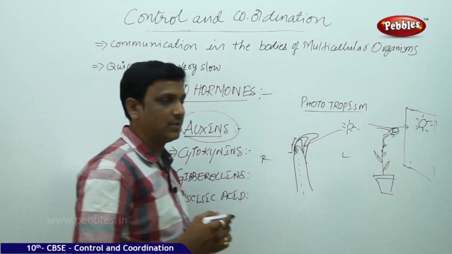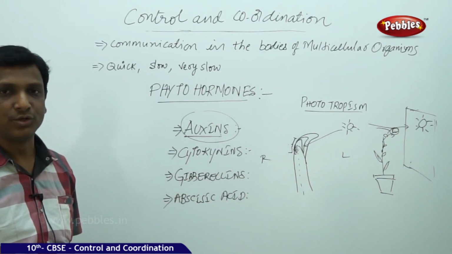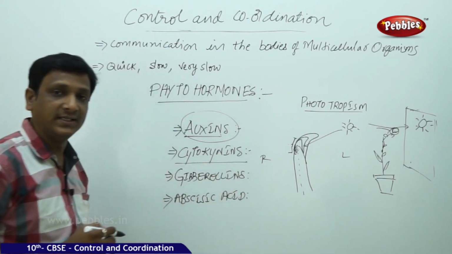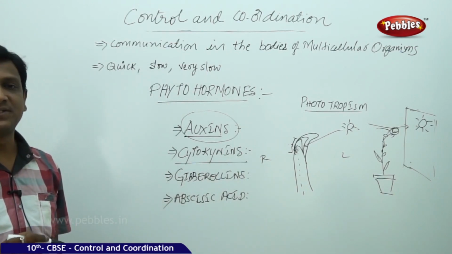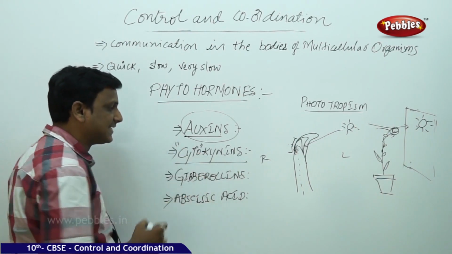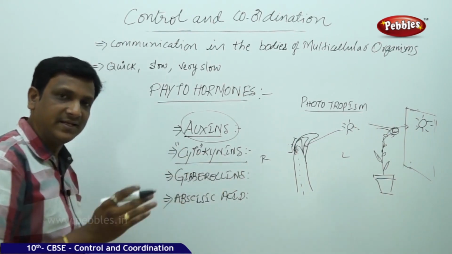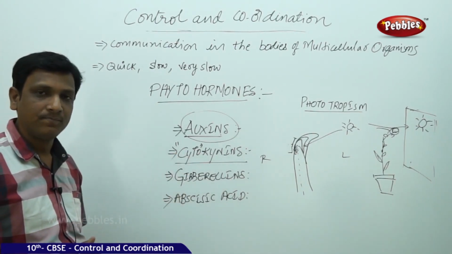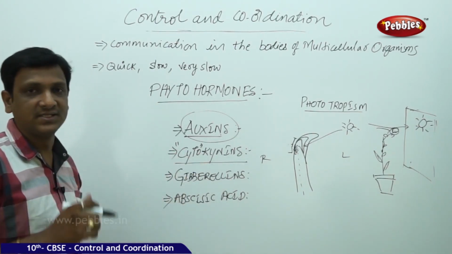Auxin is also responsible to increase the height of the plant. And the next one, cytokinins, helps in cell division. The name itself tells: cyto means cell, kinesis means division, breaking. So this is the hormone which helps in cell division.